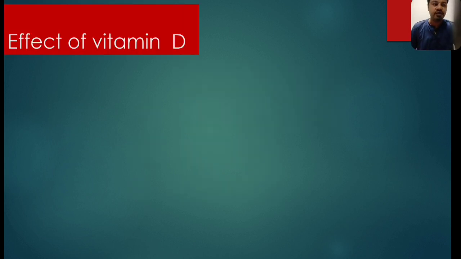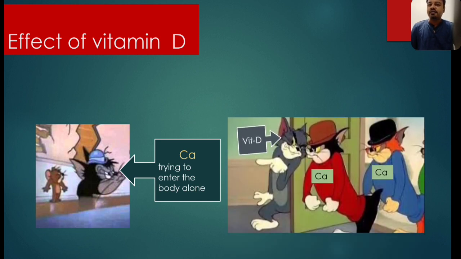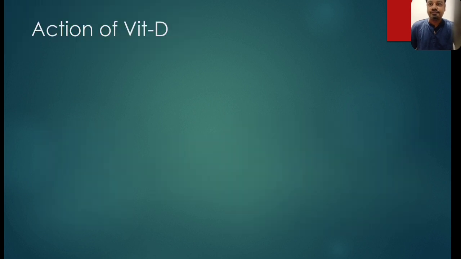What is the overall effect of vitamin D? When we are concerned with calcium, this is the calcium entry without vitamin D. It is absorbed via the paracellular pathway inside the whole intestine, but absorption is not very efficient. It is poorly absorbed. And here is the help of vitamin D. It opens the calcium channel and actively absorbs the calcium in the body. So overall absorption of calcium with vitamin D is very efficient and very powerful.